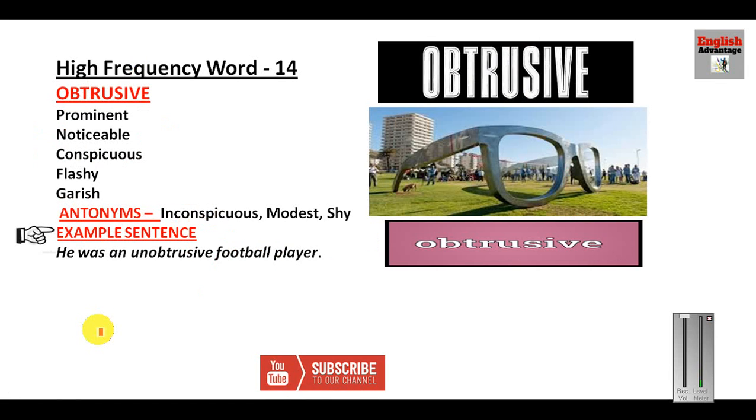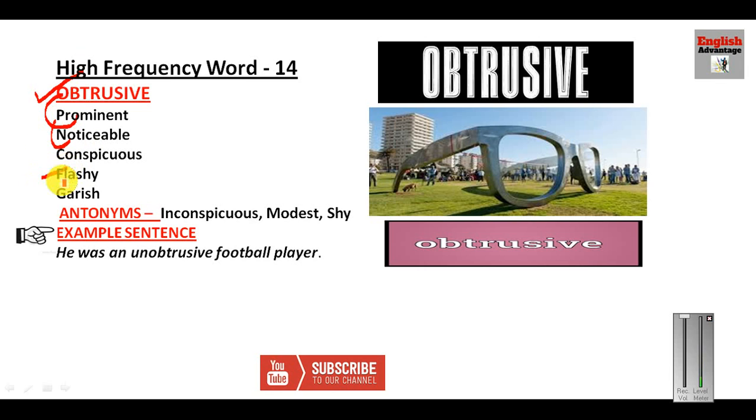Now this is also a very commonly appearing word in exams. Obtrusive. How to learn this word? This O you can combine with this O. So obtrusive means prominent, or you can say noticeable. Obtrusive means prominent and noticeable.